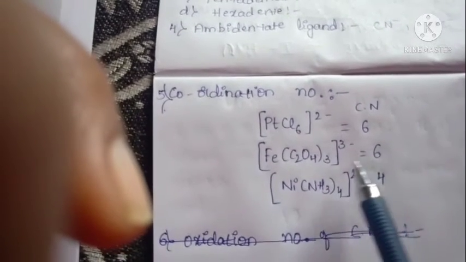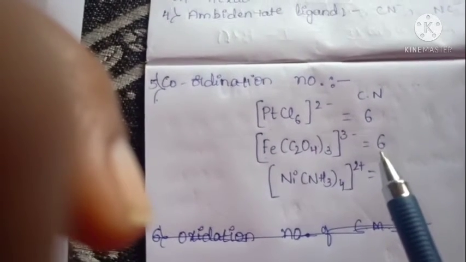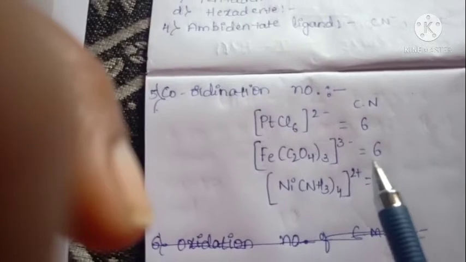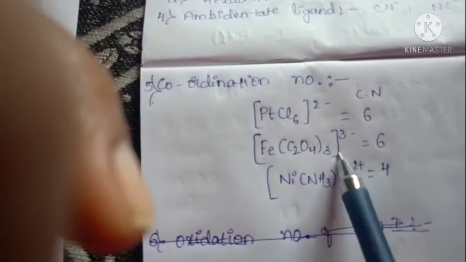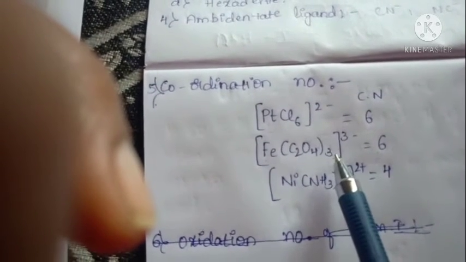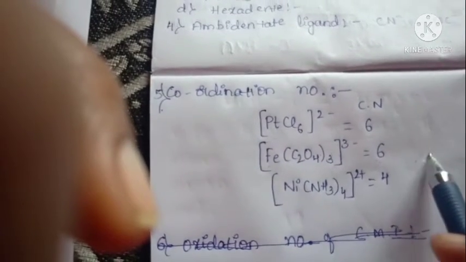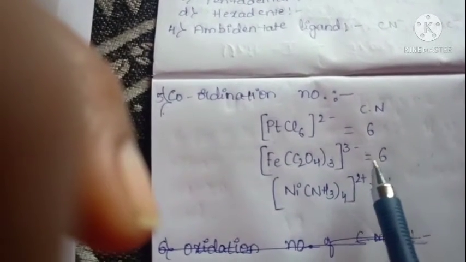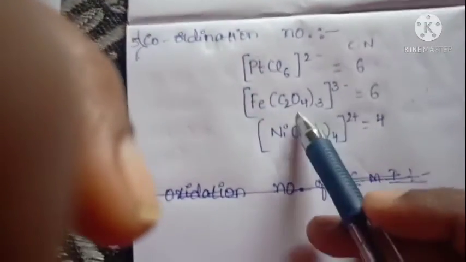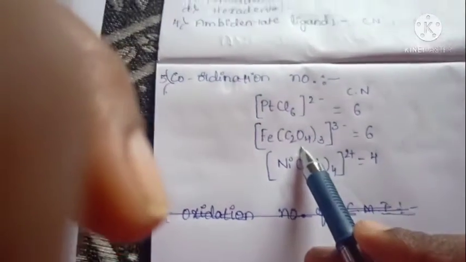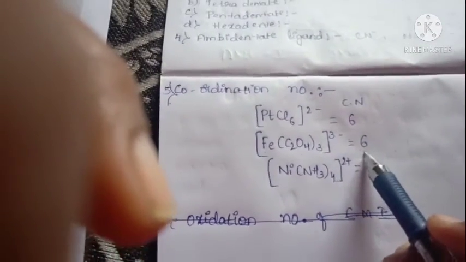So then it has a coordination number of 6. Did you get it? It means one oxalate ion has 2 ligands. So that's why it has a coordination number of 6. Here 3 oxalate ions, so it carries a coordination number of 6.